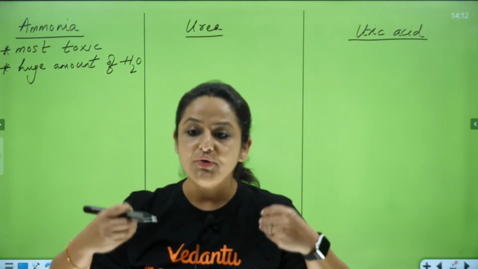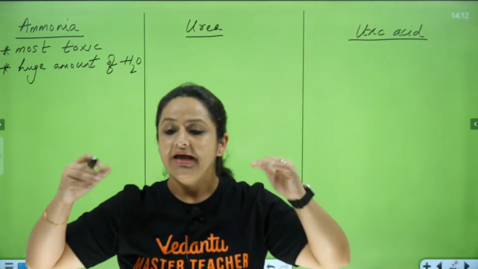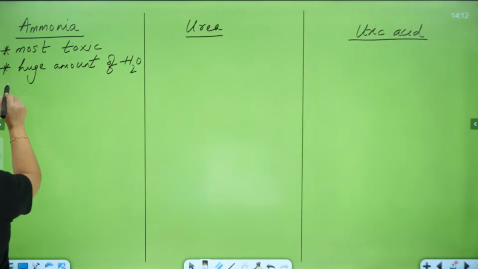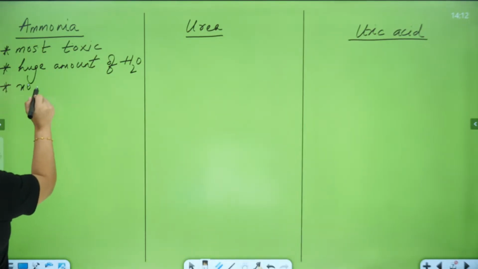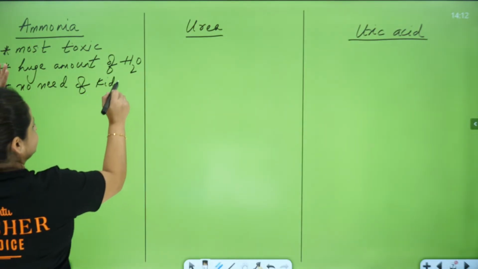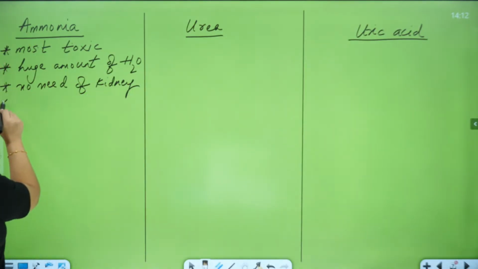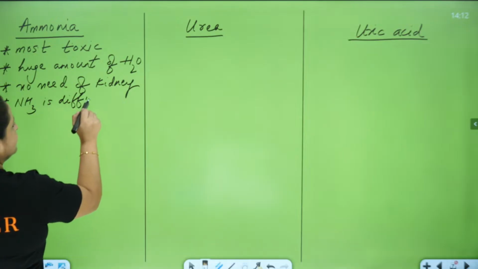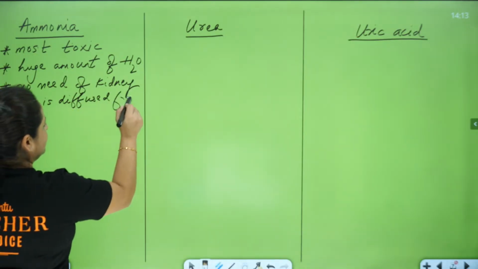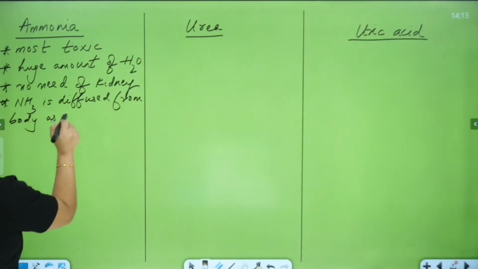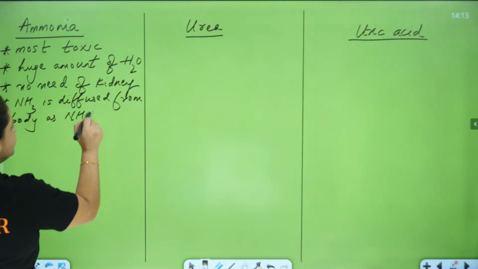They are generally going to diffuse out ammonia in the form of ammonium ions. There is no need of kidneys over here in this case. Generally, ammonia is diffused from the body as ammonium ions, NH4 positive ions.